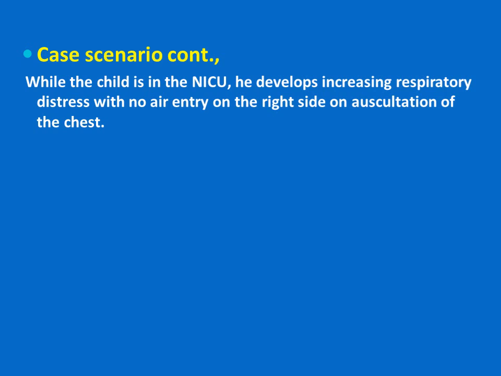To continue on our scenario, this child has been admitted with RDS to the neonatal intensive care unit. While you are observing the child in the neonatal intensive care unit, he develops increasing respiratory distress with no air entry on the right side on auscultation of the chest. This is a new event that develops after 1 day of admission of the child to the neonatal care unit. What do you do for this child now?